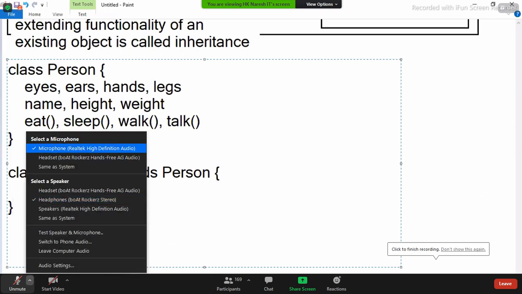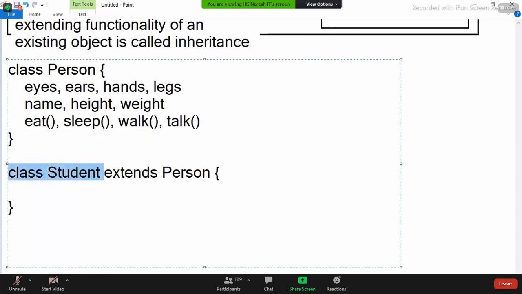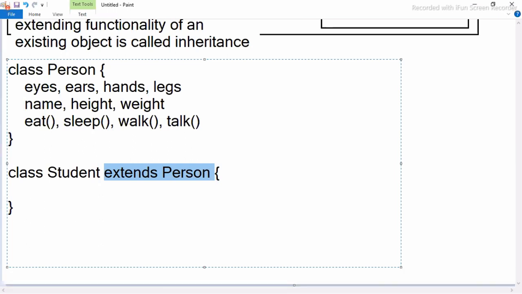Everyone understand? Class student extends person. Okay, got clarity? Why am I writing extends person? All people got clarity? Because student is a person.